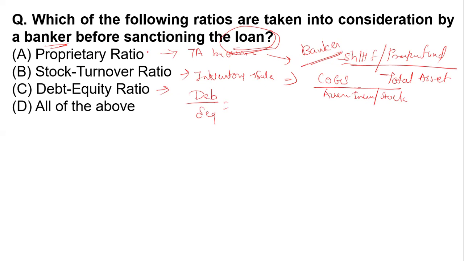Isn't the proprietary ratio convenient? Yes, it's convenient, but it's not compulsory to see. It does not directly affect the liquidation of the debtors, because the banker has to see what the liquidity is, and what ratio provides for completing their debts and equity. So for this, you can see that it is the proprietary ratio. Option number C is the correct answer for this question.